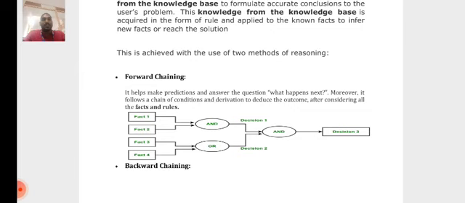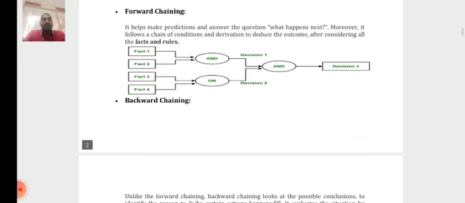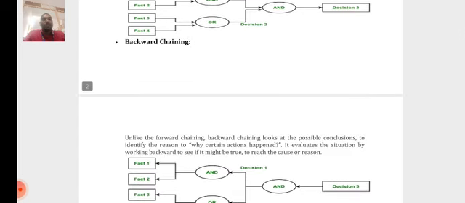Forward chaining means we move forward, list out the facts, and combine those facts, and we have to take a decision, and that decision we have to conclude with another decision. That is called forward chaining. And backward chaining is the reverse process of forward chaining.